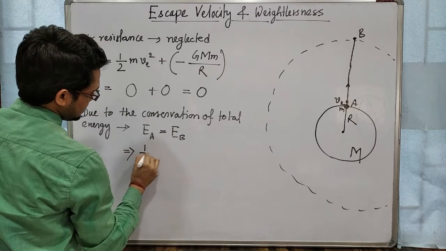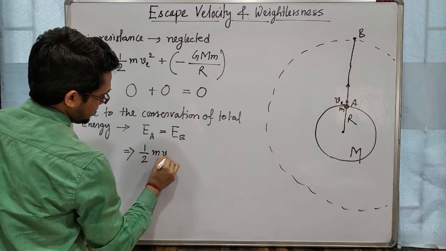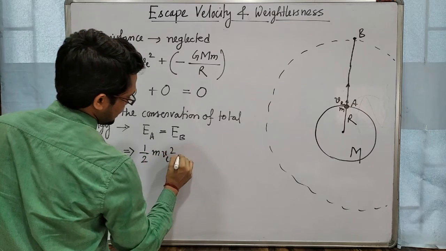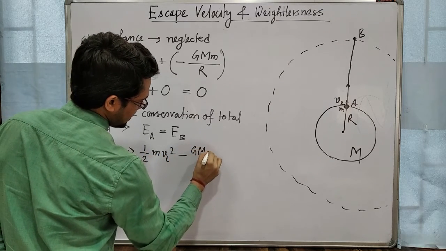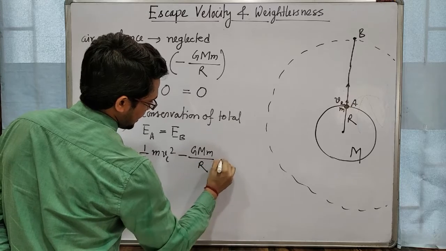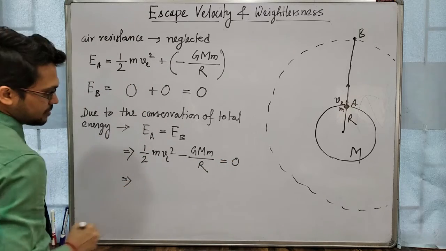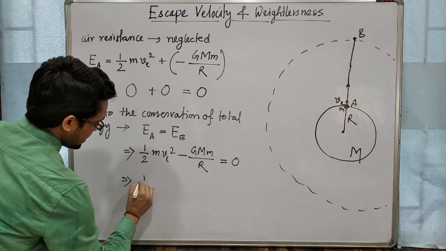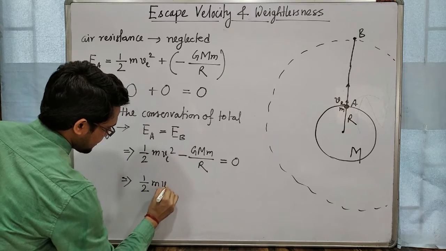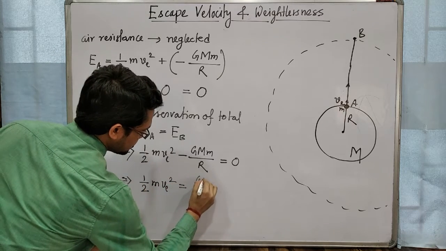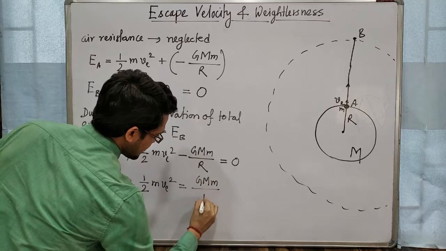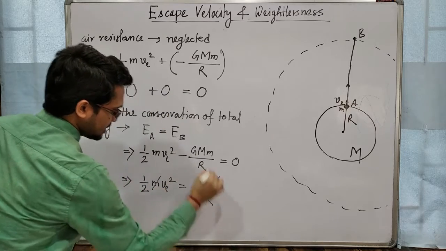Now EA means half m ve square minus GMm by R, and EB means 0. Okay, so you will get half m ve square equal to GMm by R. This m cancels out.